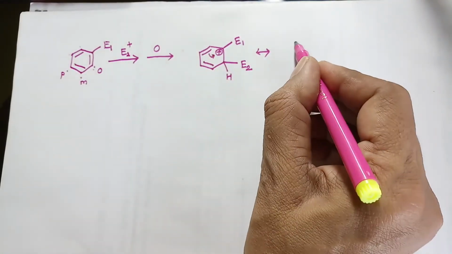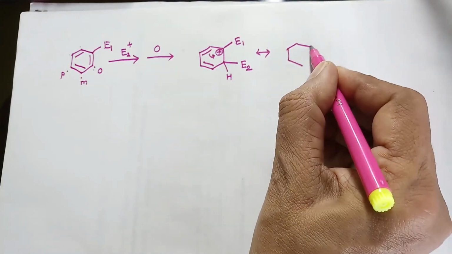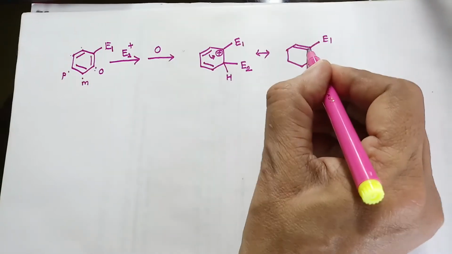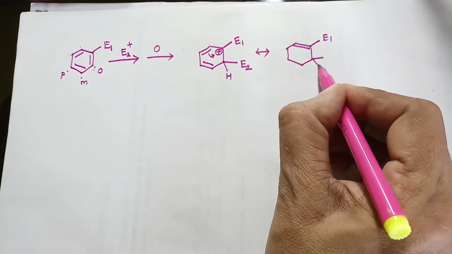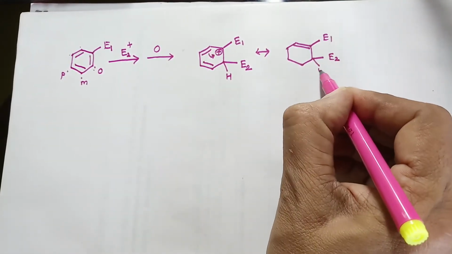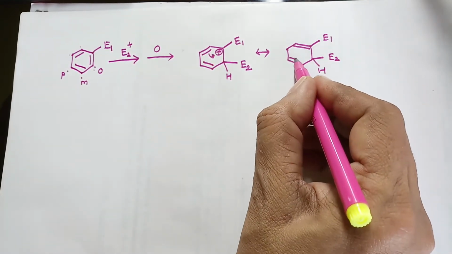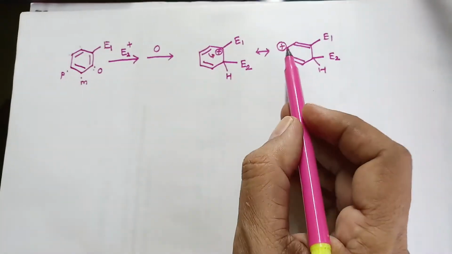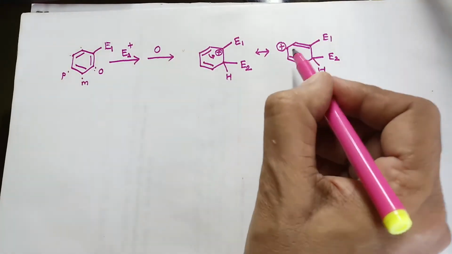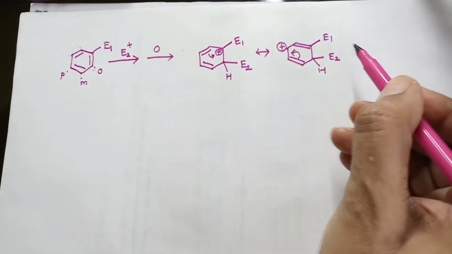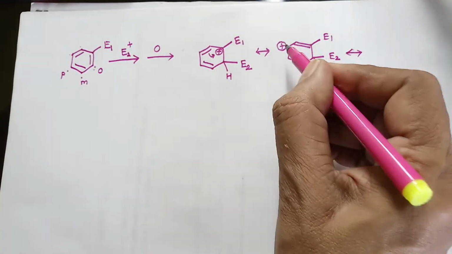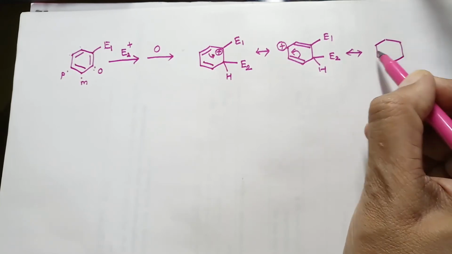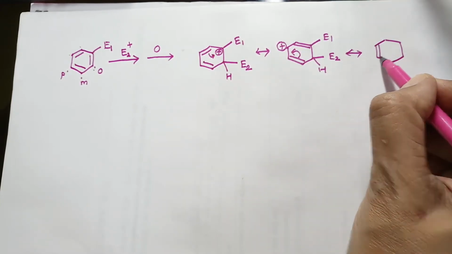If this pair is given to this positively charged carbon, then there will be a bond formation between the two. These two are the electrophile and hydrogen. The bond remains like this, and now there is a positive charge on this carbon atom. Similarly, if this pair is given for this bond formation, the bond formation will be there between the two carbon atoms, that is this one.